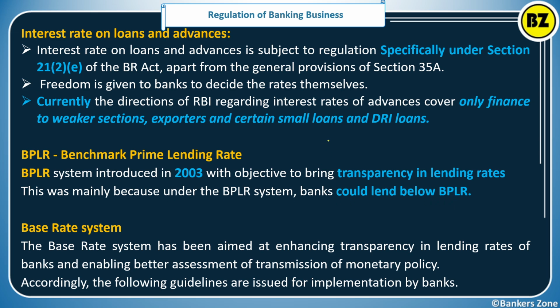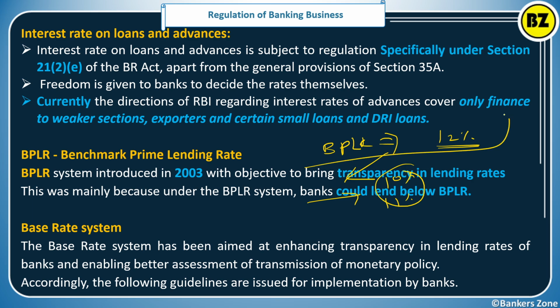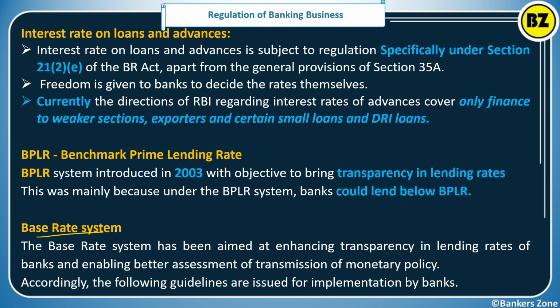So why was this system basically rejected? See, BPLR means the benchmark prime lending rate. Suppose the benchmark prime lending rate is 12%, right? For the prime customer, the good customer, the banks started offering a rate of say 10%, say 11%, which was below the prime lending rate. So RBI thought there is no transparency. There is a benchmark rate of 12%, still the banks are able to lend below that. It is good for the customer, but not transparent, right? That's why, as banks can lend below the BPLR, RBI said we have to bring a new system, and that's why the base rate system came into the picture.